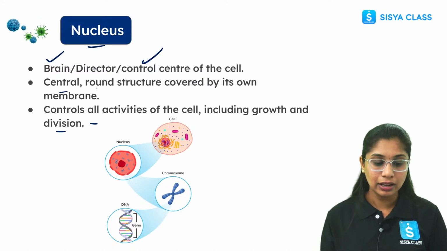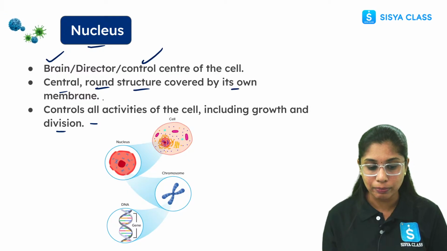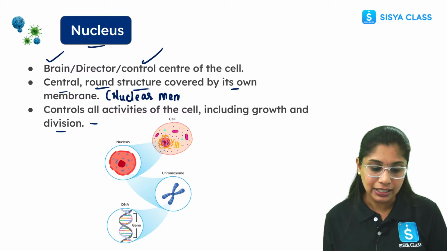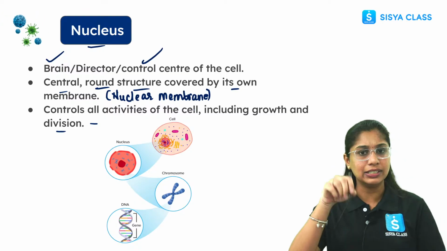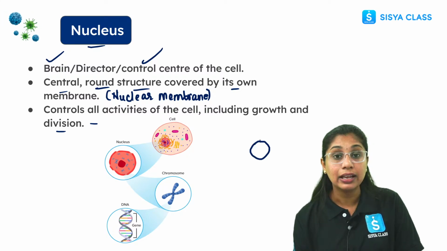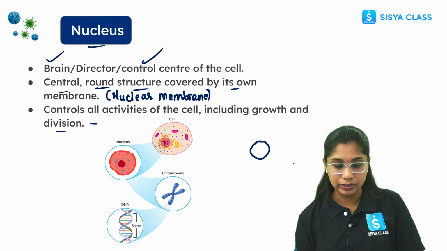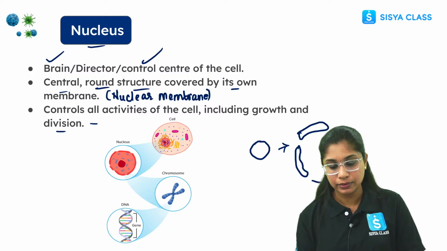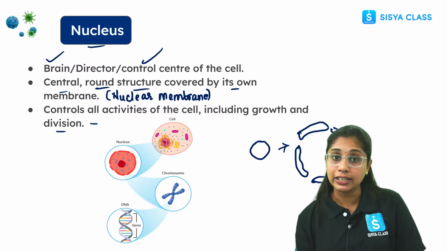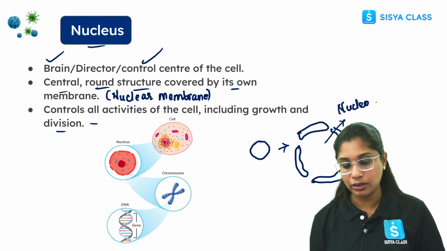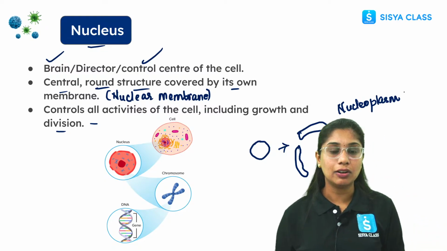It is a central, round structure covered by its own membrane. What is this own membrane here? That is the nuclear membrane. I told you that the outermost layer of the cell is the plasma membrane. Similarly, if you see the nucleus, it has a double layered structure. If you zoom it out, this is how the structure looks. This is called the nuclear membrane. And the content inside the nuclear membrane is called the nucleoplasm. Alright, fine. So this is all about the nucleus.